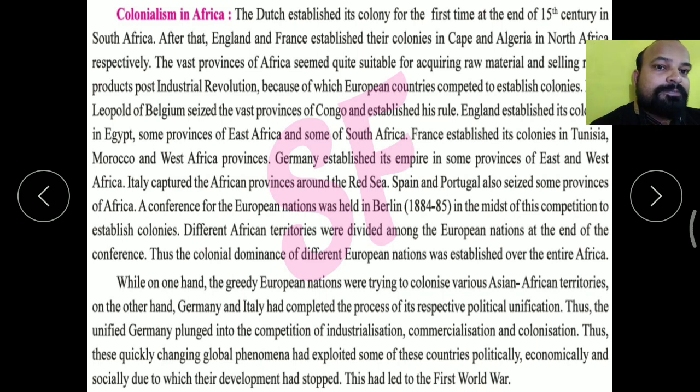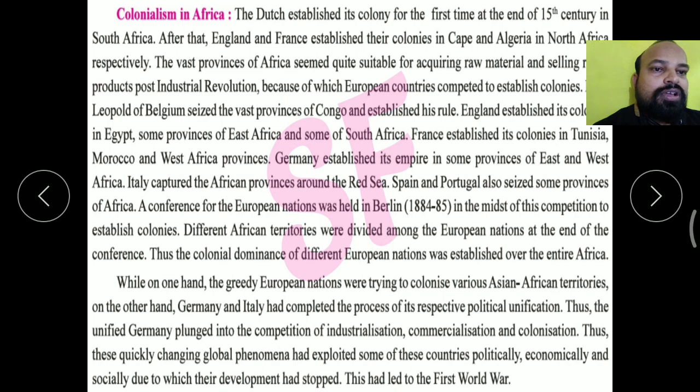Germany played the most important role in the First World War. Germany also wanted to arise as a powerful nation, and that is why Germany also plunged into this trade.